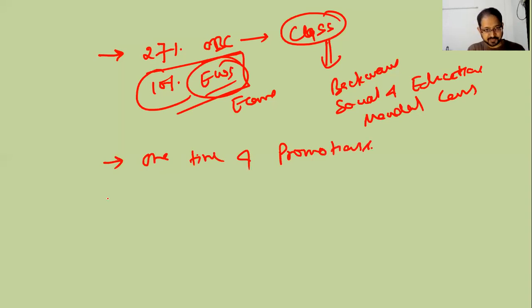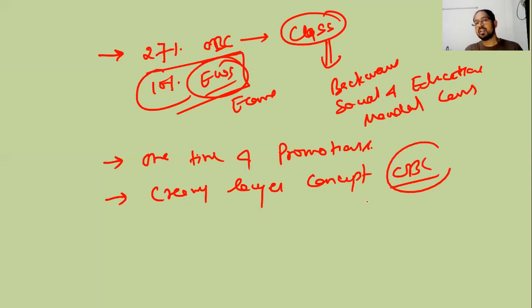Okay. The third point was the creamy layer concept. That is, for OBC reservation, there should be a creamy layer concept, so that people earning above a certain limit should not benefit from this reservation policy. So in one thing they brought in the economic criteria, but only for those who were socially, educationally backward.